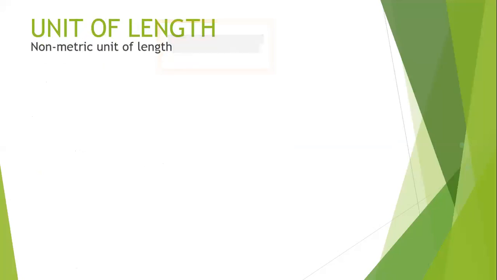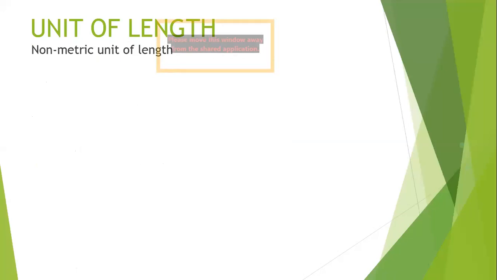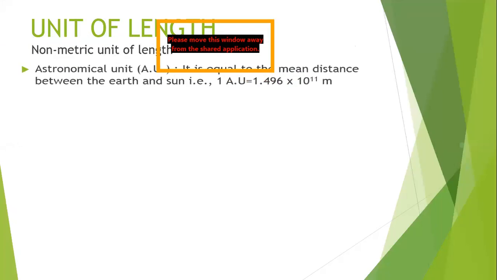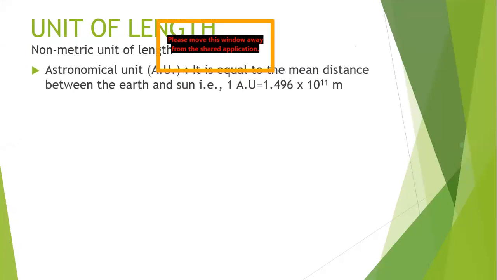The same way we have non-metric units of length. Now, what is a non-metric unit of length? It means this is not a multiple of the meter by factors like 10,000, lakh, million, billion times. For example, astronomical unit.